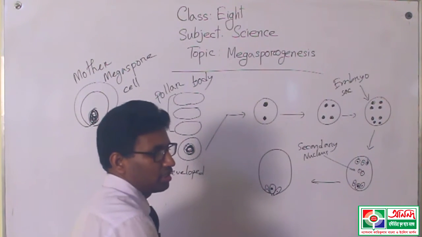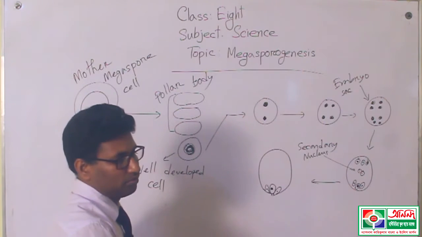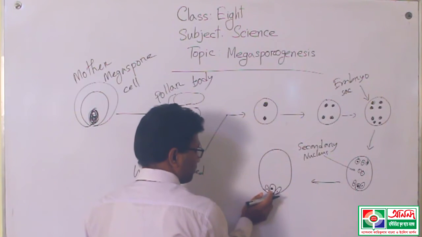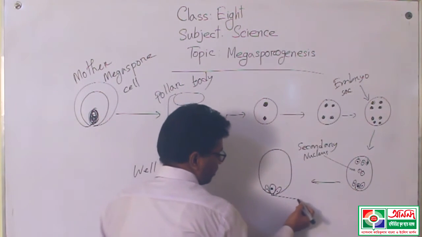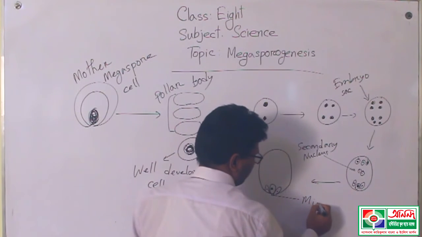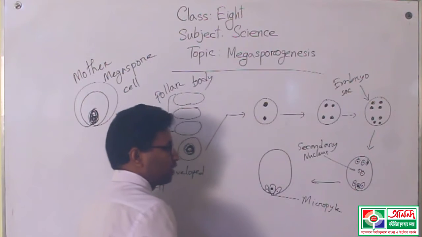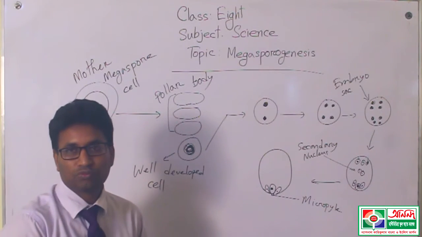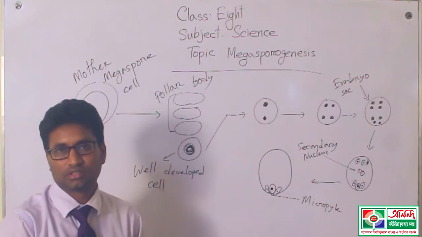are called synergid cells, and we also call them egg apparatus because the egg cell is present on this side, the side where the micropyle is present. This is the micropyle. Suppose this is the micropyle. This is a kind of cavity or pore. This pore is present in the seed.